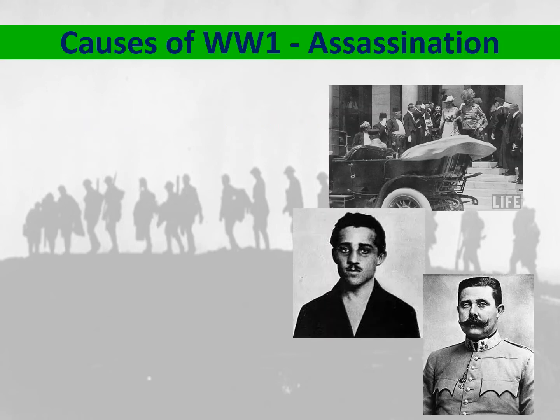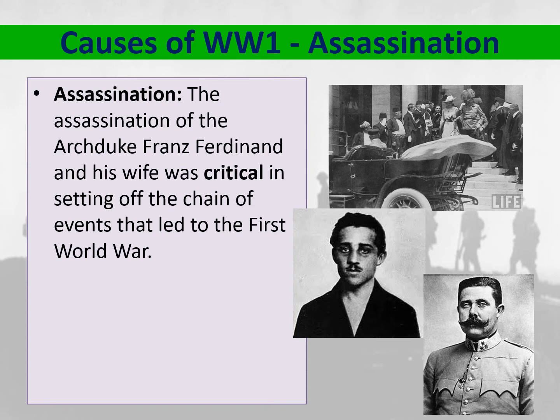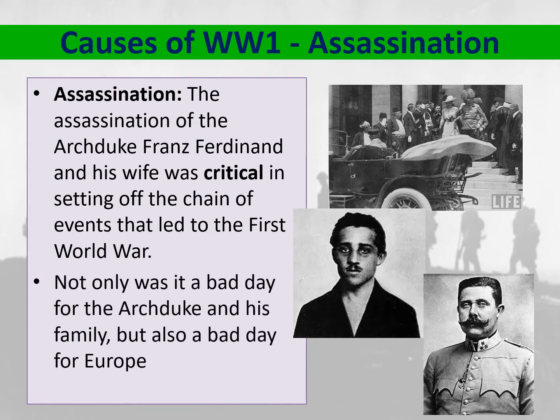Okay, now the causes of World War One. In the bottom right hand corner there you'll see Archduke Franz Ferdinand. The assassination of Franz Ferdinand and his wife was critical in setting off the chain of events that led to the First World War. Not only was it a bad day for the Archduke and his family, but also a bad day for Europe.